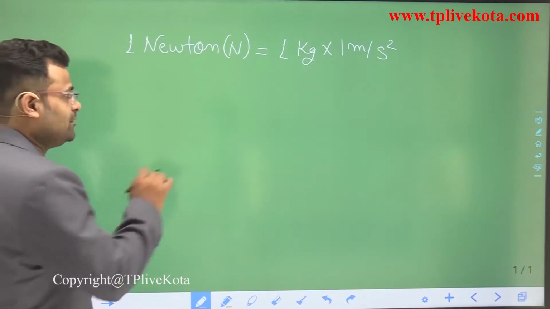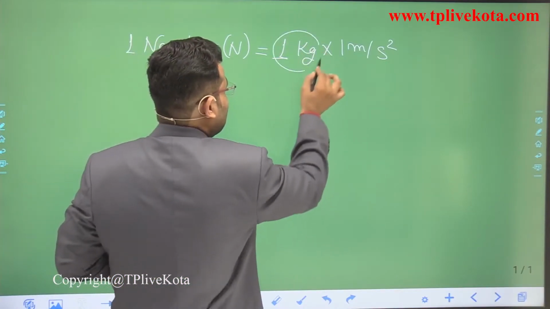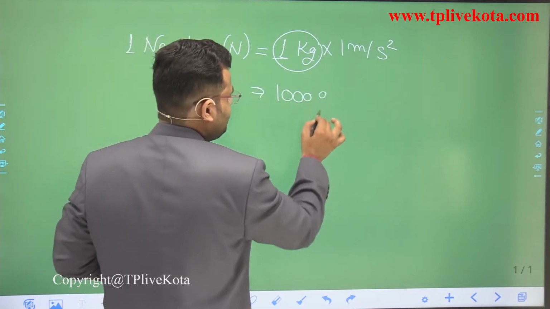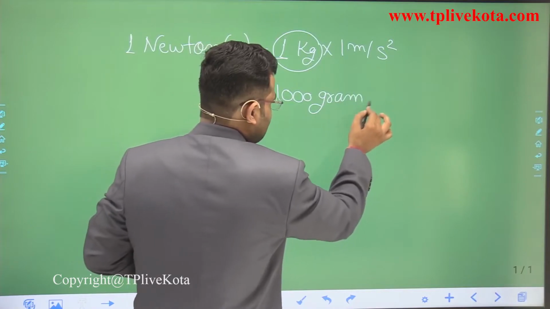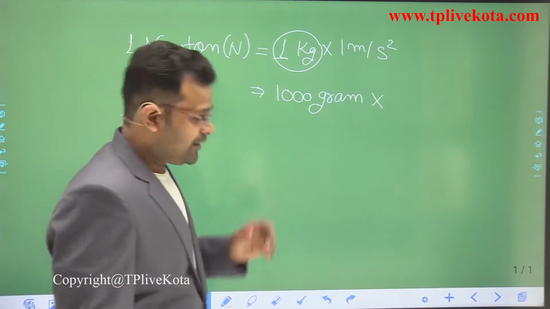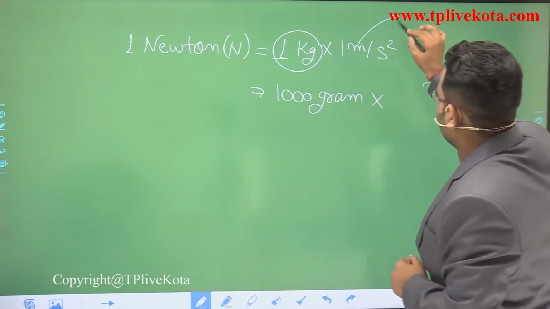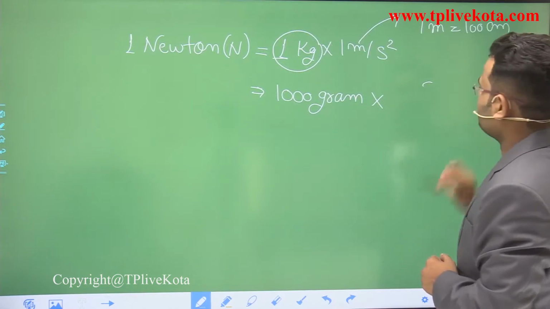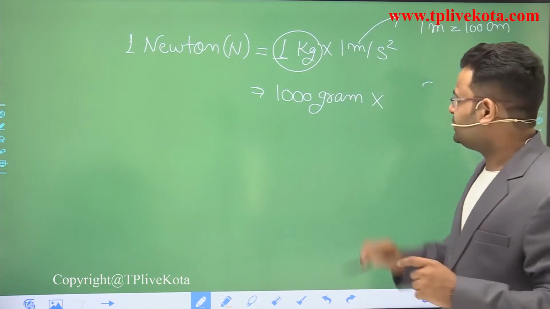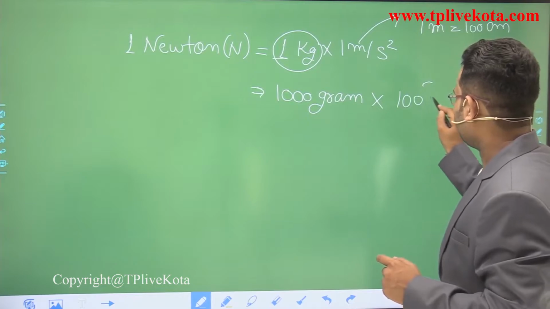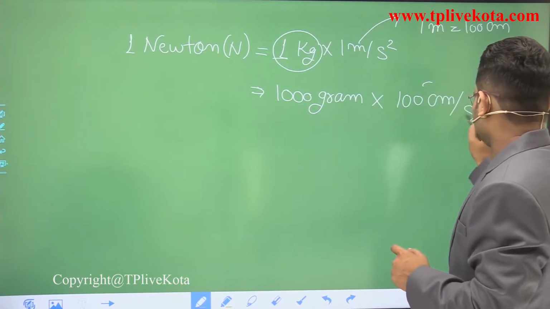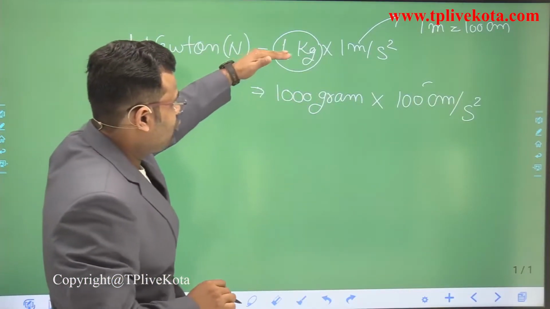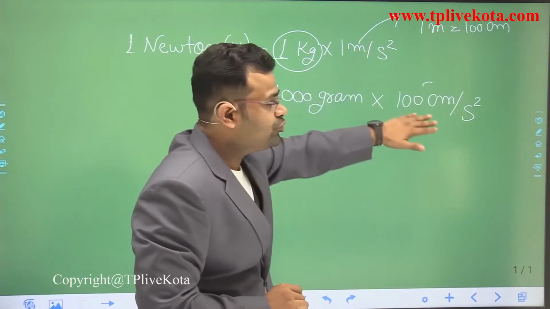If we convert kilogram into gram, we write 1000 gram, multiplied by meter, and as we know 1 meter is equivalent to 100 centimeter, so we write 100 centimeter per second square. These equations are correct; we converted kilogram into gram and meter into centimeter.